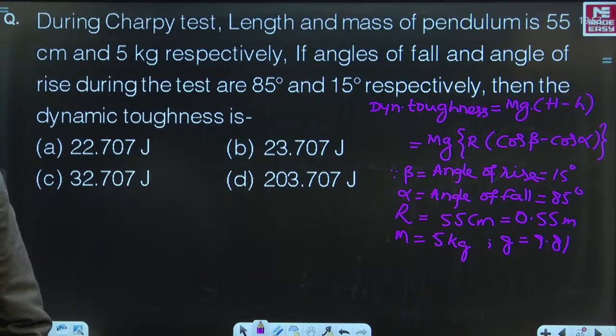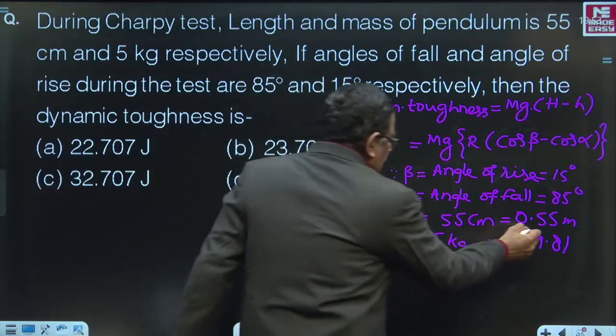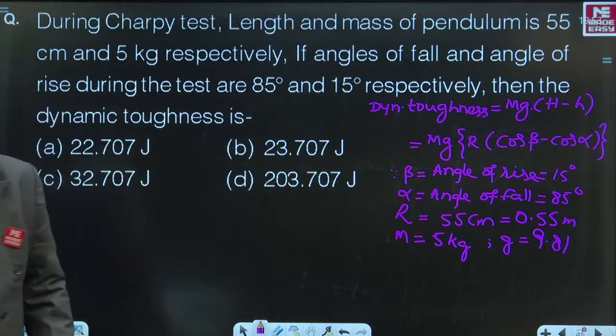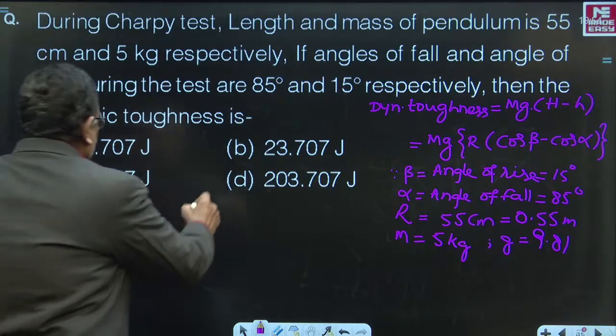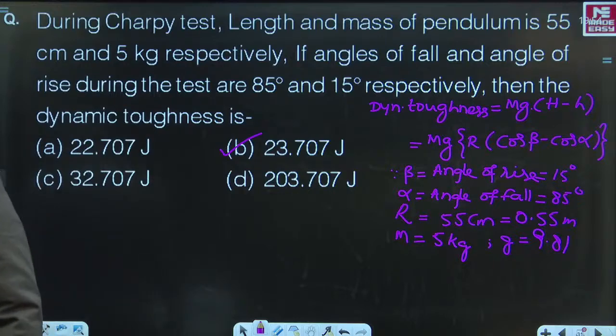G is 9.81. Very good. People have already started declaring the answers. Hearty congratulations. Well done, Rajanish. Well done, Abhishek, Rajiv Kumar. Good, Vaibhav. Very good. Priyanshu Raj, fantastic, correct. So, B is the correct answer for this particular question. Very good.